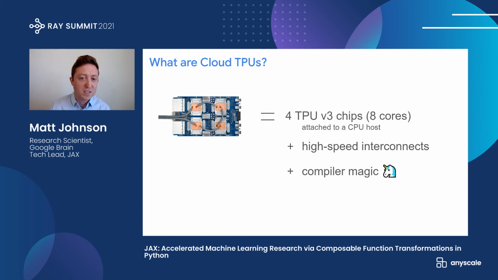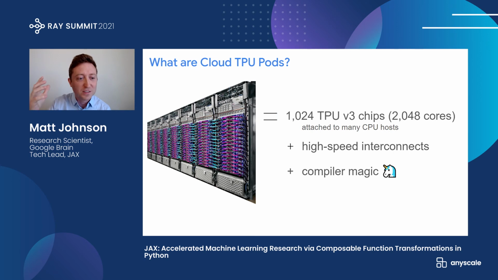And one of the ways we're doing that is by leveraging cloud TPUs. So cloud TPUs are these accelerator chips. Each cloud TPU has 8 cores, and you can think of it as being attached to a single CPU host, together with lots of high-speed interconnects between those accelerator chips. And the XLA compiler is actually designed for targeting these things really effectively. Now, that was a single cloud TPU, but a cloud TPU pod is many of these things hooked together. And what's really interesting is that all of those accelerator chips have fast inter-chip interconnect between them, actually in a toroidal topology. And the XLA compiler is also really good at targeting these big supercomputers.